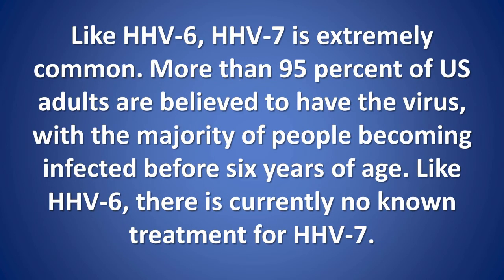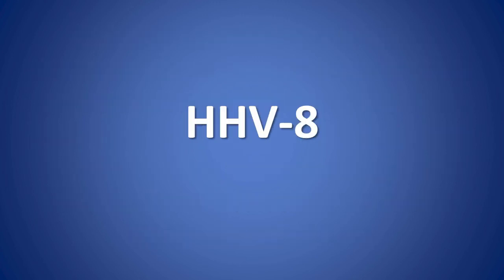Like HHV6, HHV7 is extremely common. More than 95% of U.S. adults are believed to have the virus, with the majority of people becoming infected before 6 years of age. Like HHV6, there is currently no known treatment for HHV7.